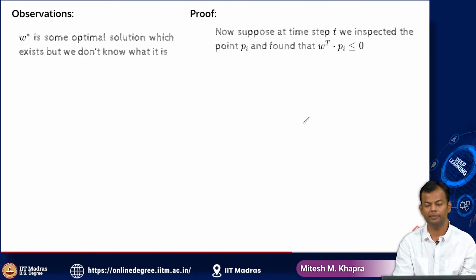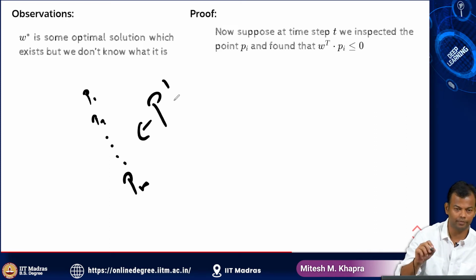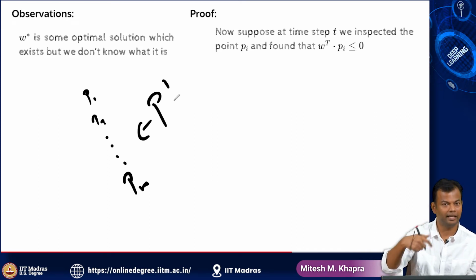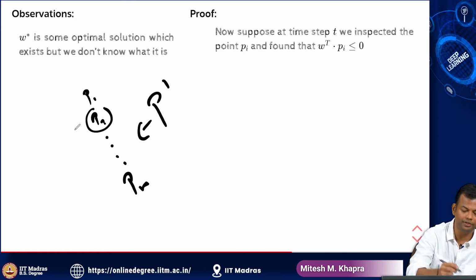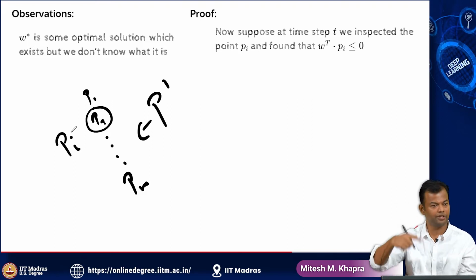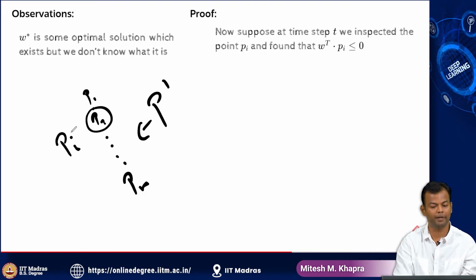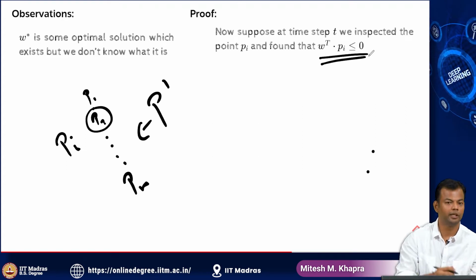Now suppose at some time step t, we inspected the point Pi. What does that mean? I have points P1, P2 all the way up to Pm which belong to my set P prime. These are all the points, and at every iteration inside that loop, I'm going to randomly pick up one point. So let that point be Pi. I'm at the tth iteration of the loop, and the point which I have picked up is Pi. Okay, and we found that the condition is violated.